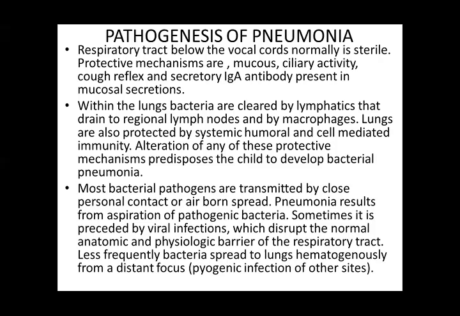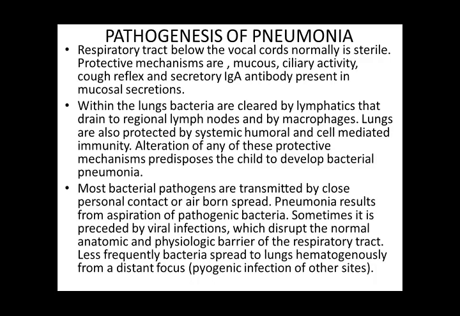Most bacteria are transmitted by close personal contact or airborne spread, and then pneumonia can occur due to aspiration of pathogenic bacteria. Or sometimes there is first a viral infection which disrupts the normal anatomic and physiological barriers of the respiratory tract.